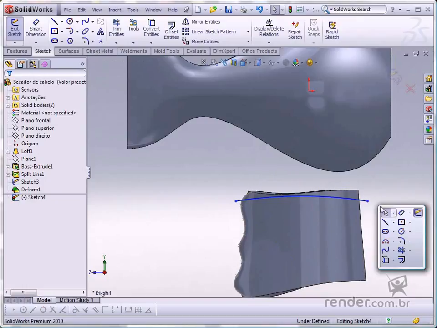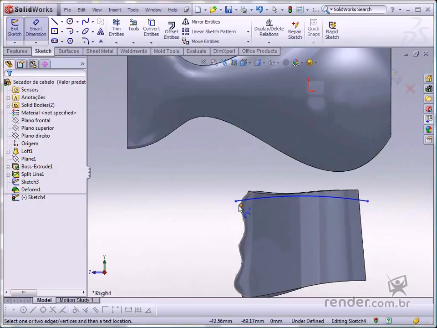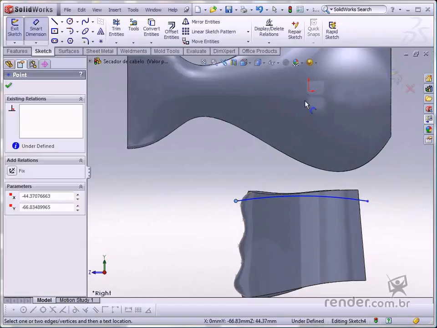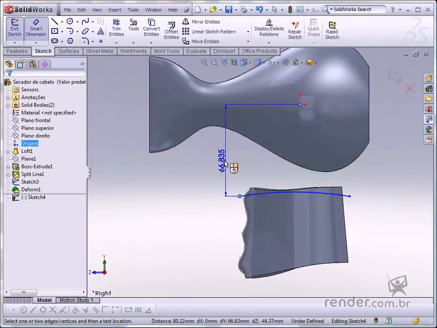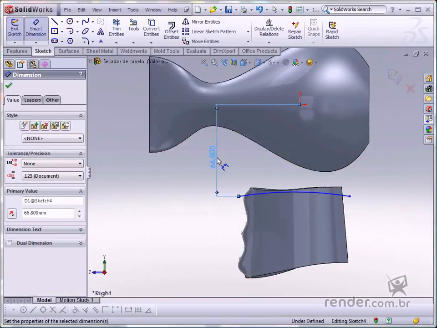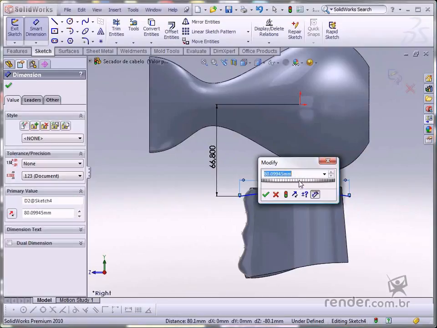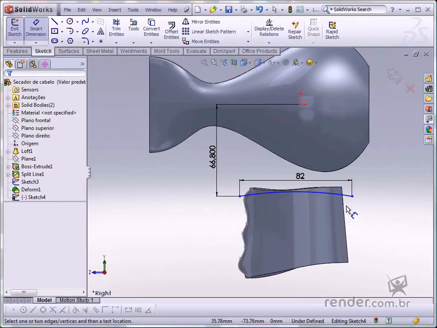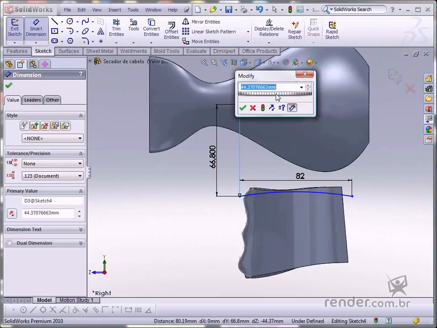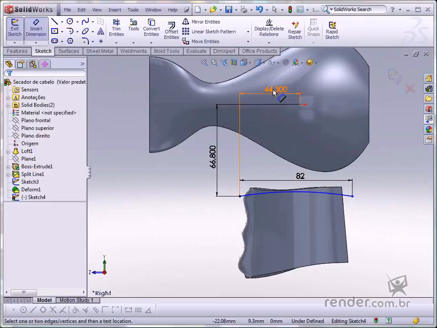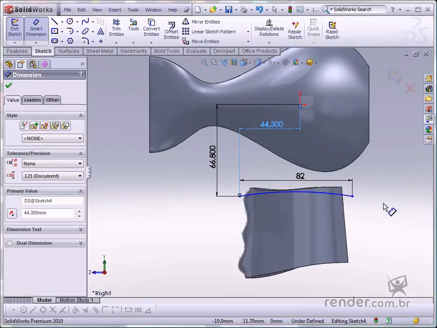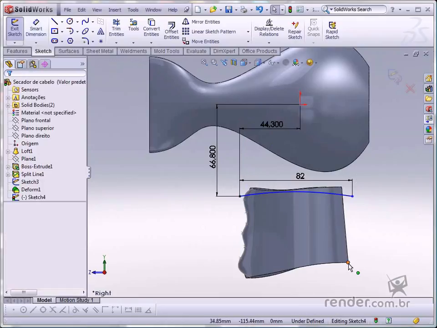Use the Smart Dimension tool to add dimensions. Then activate the Extruded Cut option.